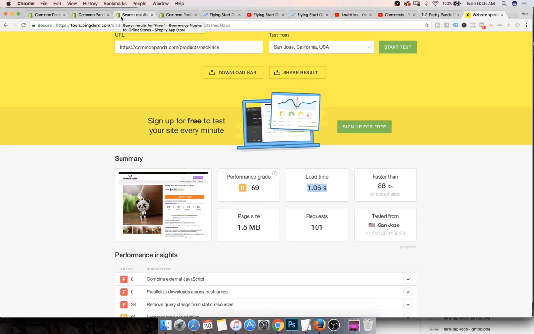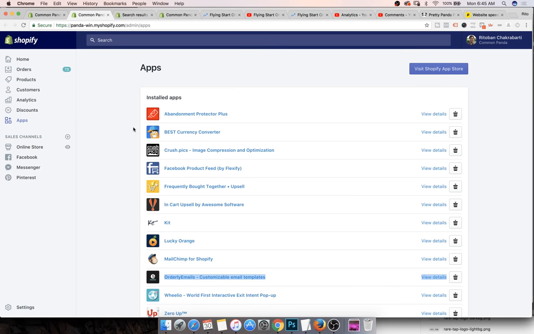All right. And I noticed this, the more apps I added, I've tested out at least 20 other apps that are not set up here because I tested them and I removed them. But the more apps I added, the more bloated my site became, and the conversion rates actually dropped quite a bit. Now here's an interesting stat I want to really quickly share with you as well.